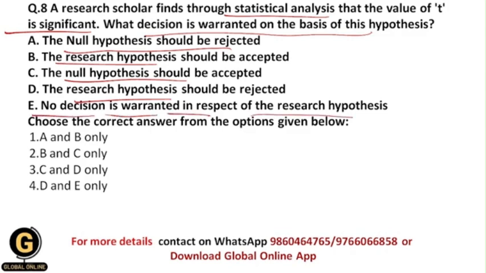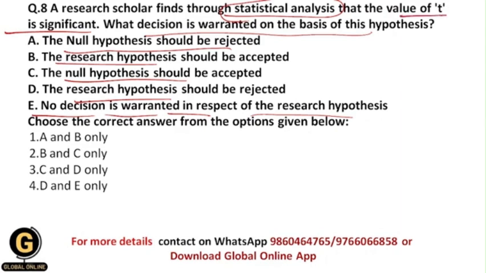So as I have told you earlier, whenever we reject the null hypothesis, then obviously we need to accept the research hypothesis and vice versa. The null hypothesis basically states that there is no difference or no relationship between the variables, but the research hypothesis, alternatively, tells us that there is a difference or relationship between the two variables. Okay, and over here, after doing the statistical analysis, the researcher has got a significant t value.